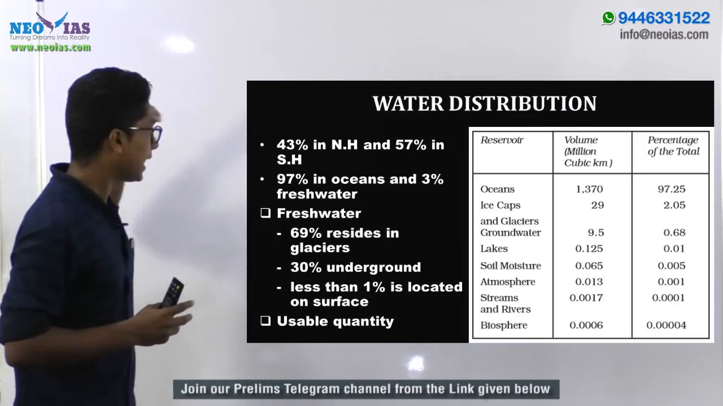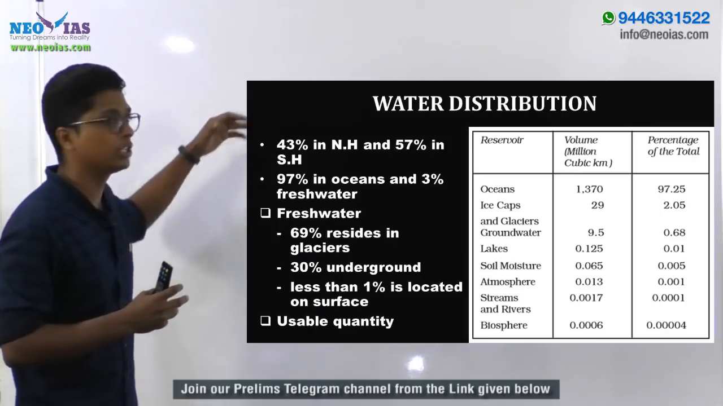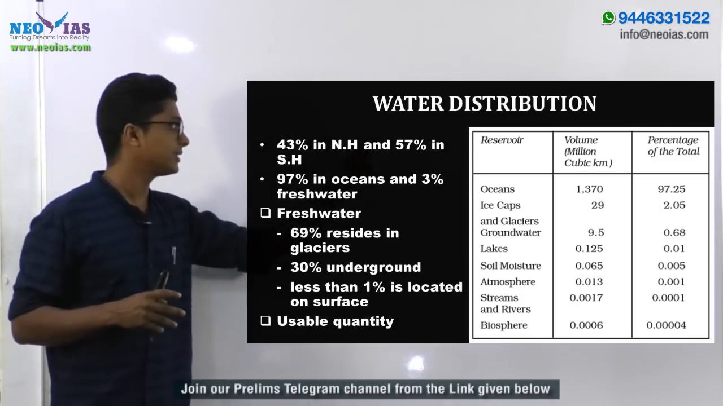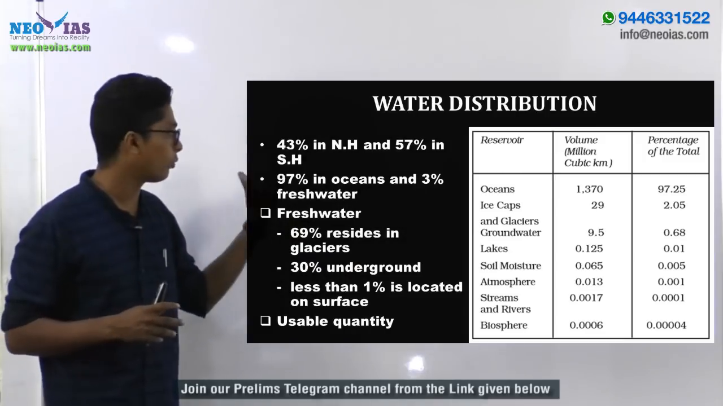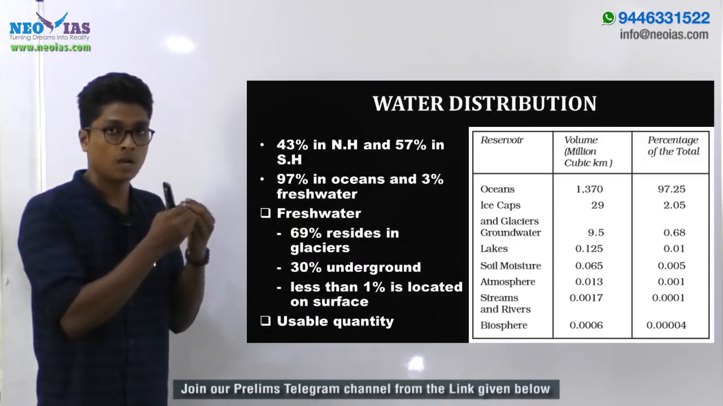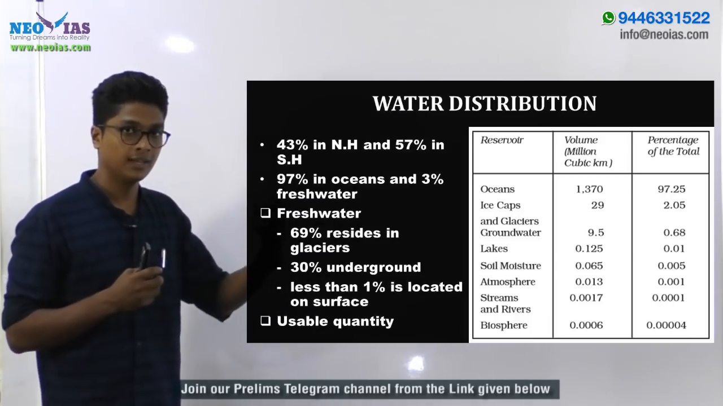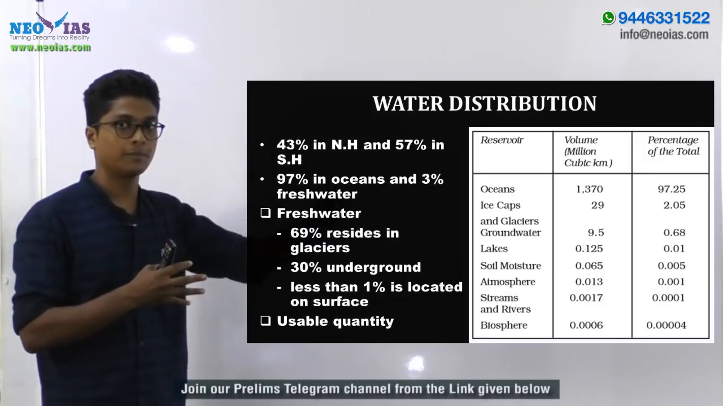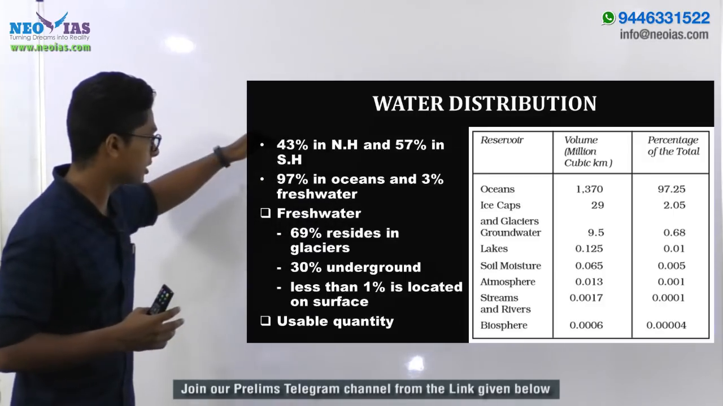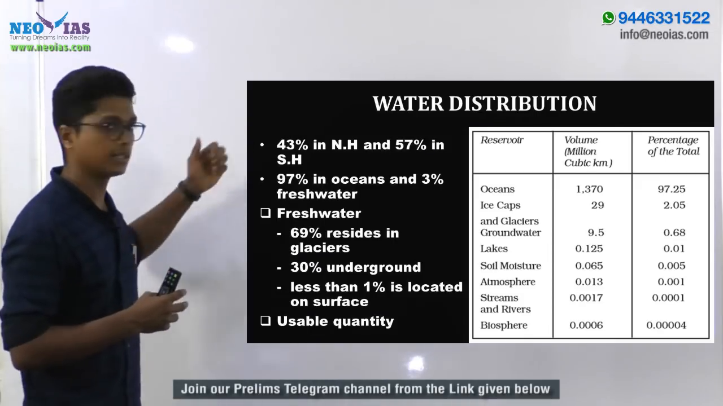that we have more water in the southern hemisphere when compared with the northern hemisphere. As a fact, we can say 57% of the water is in the southern hemisphere. Now we can relate it with more land mass being in the northern hemisphere, right? And for that reason, the amount of water in the northern hemisphere is less when compared with the southern hemisphere. So 43% of the water is in the northern hemisphere, 57% in the southern hemisphere.